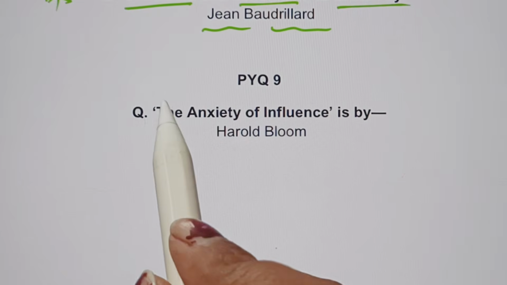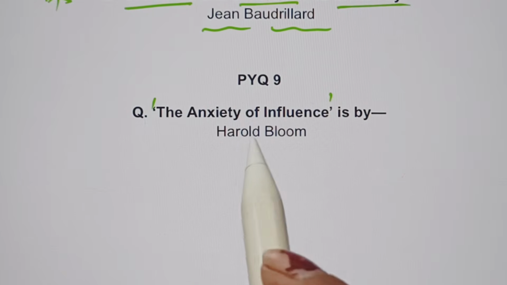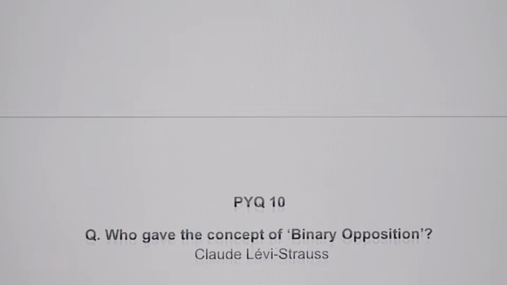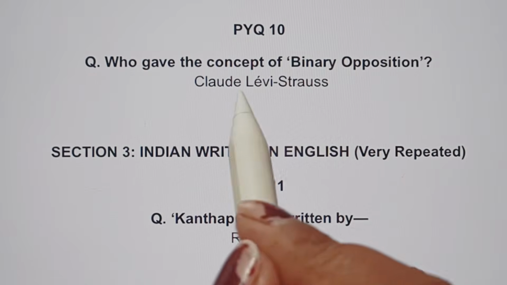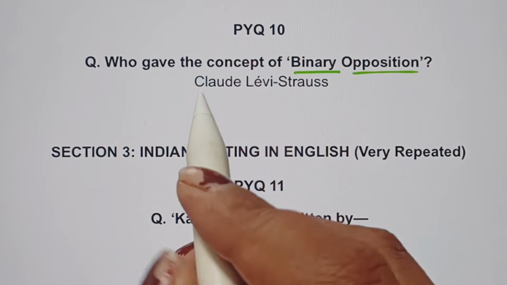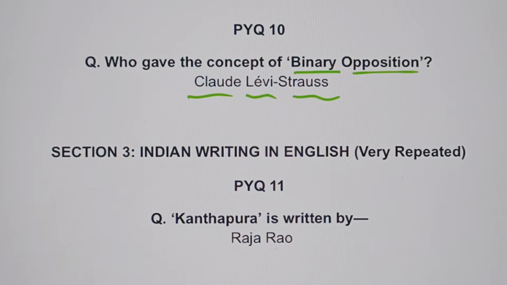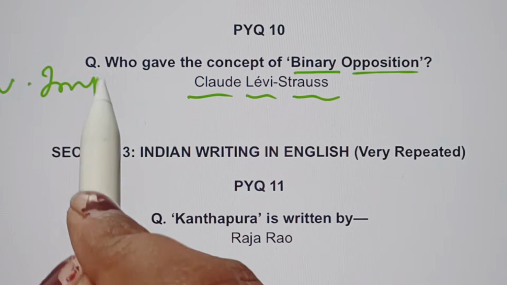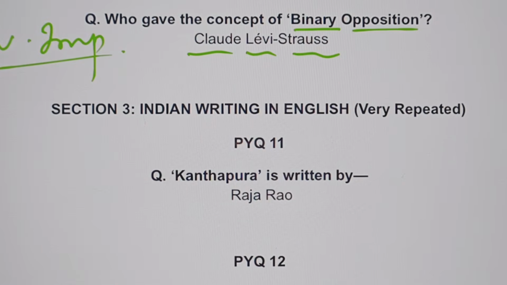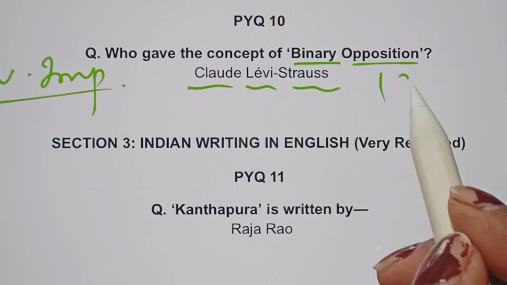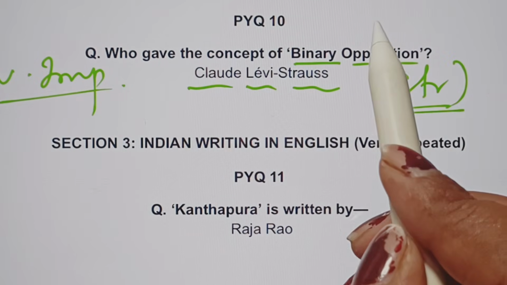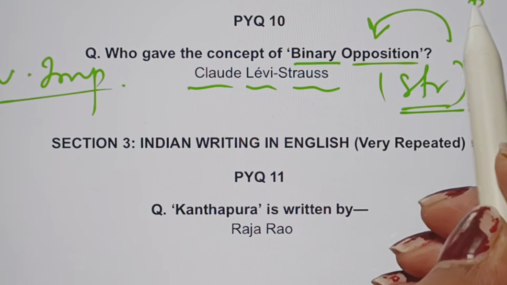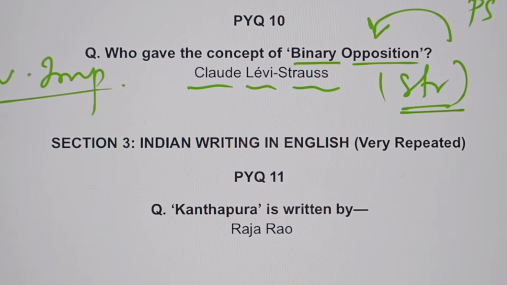Then The Anxiety of Influence is written by whom? It is written by Harold Bloom. Okay, then who gave the concept of binary opposition? It is Claude Lévi-Strauss. Again, a very important theory and concept. You should know what binary opposition is, and it is important in structuralist theory, and how it is associated with that. Then how post-structuralists opposed binary opposition and how they do not like it.